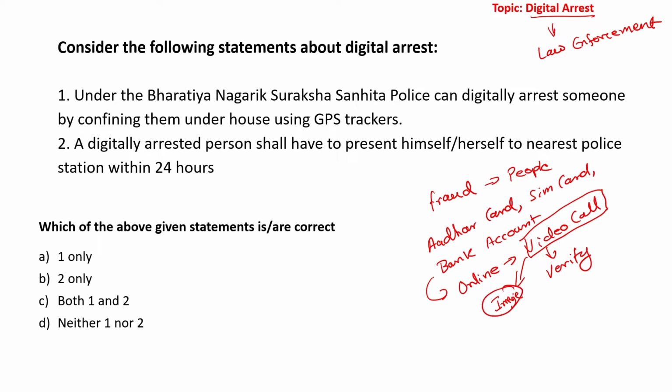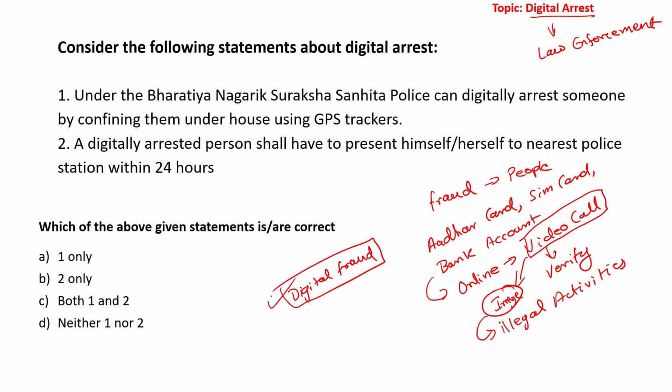Alright, and then that image is used for the purpose of conducting illegal activities, even for the purpose of blackmailing the concerned person, okay, by morphing his identity. This basically is digital arrest. It is one of the digital frauds, as I told you, which has been growing in India.